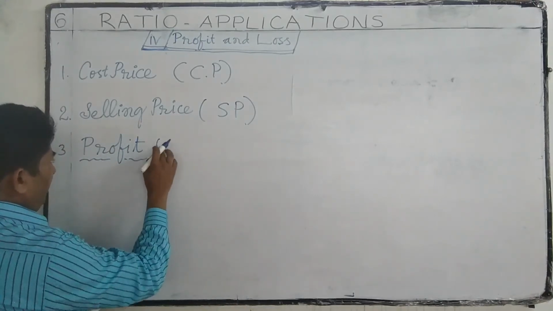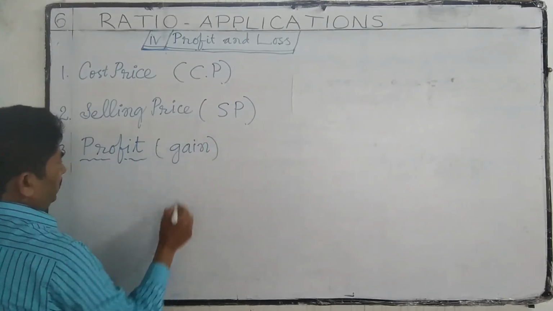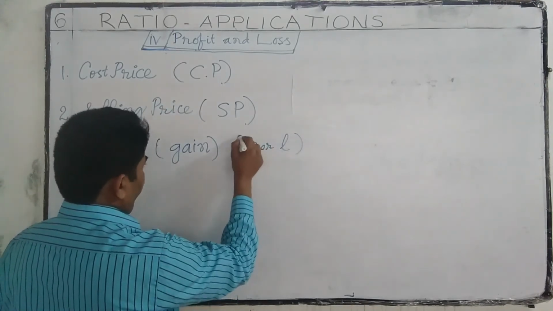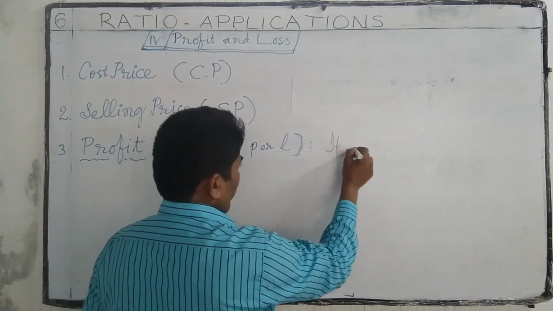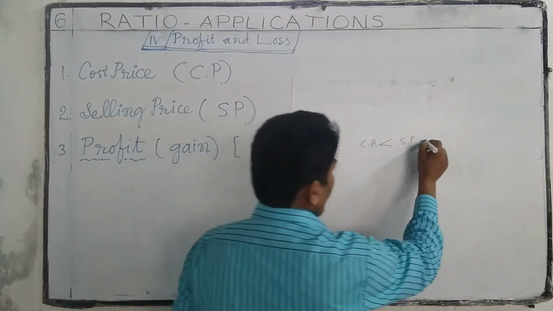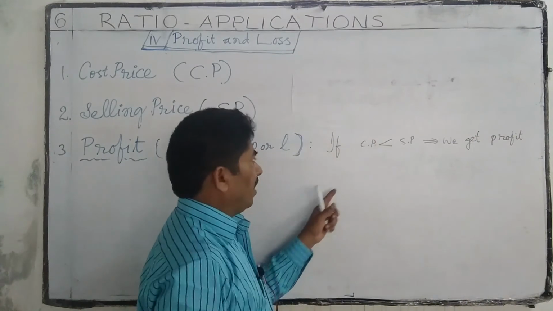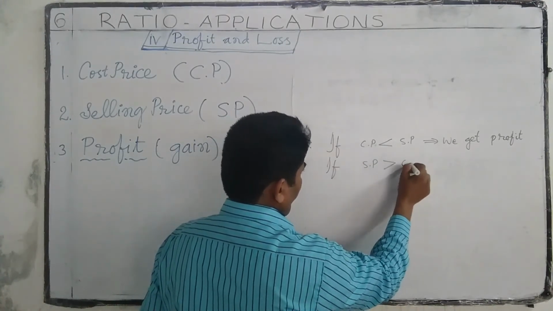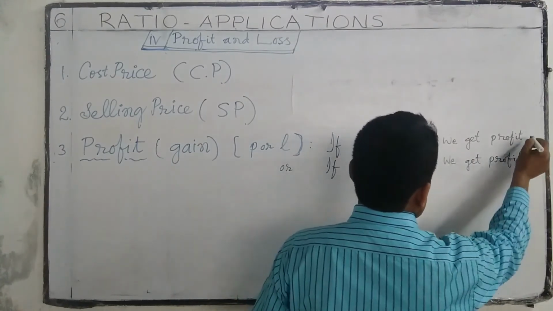Profit is abbreviated as P. Profit is also called gain, so profit or gain is abbreviated as P or G.